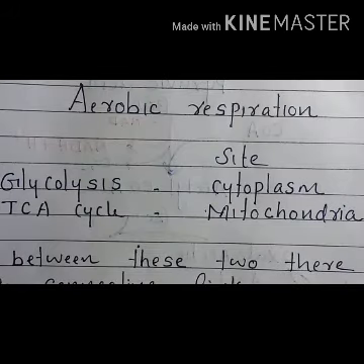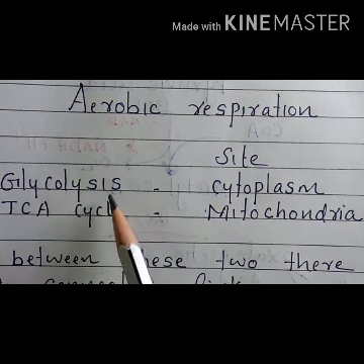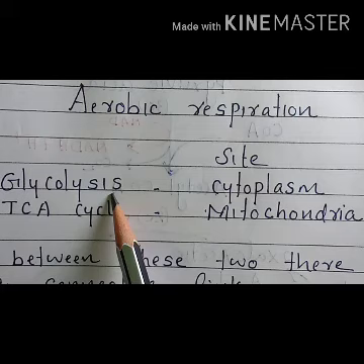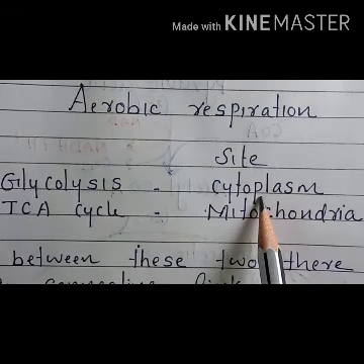Next comes where this aerobic respiration occurs. I have already mentioned aerobic respiration is happening inside cytoplasm and mitochondria. And we have already mentioned that the first event in respiration, that is glycolysis, is happening in cytoplasm.